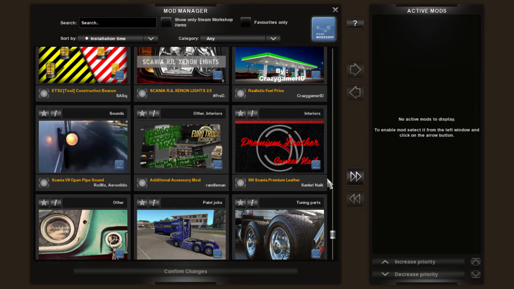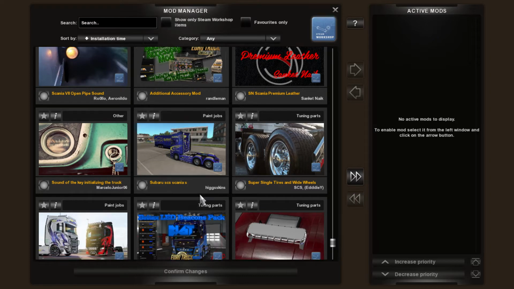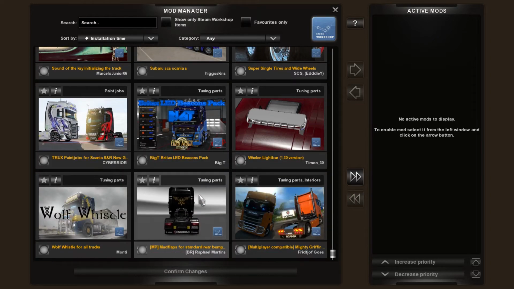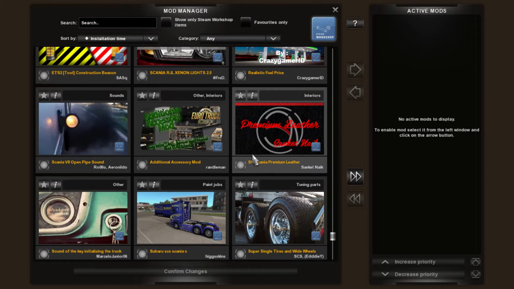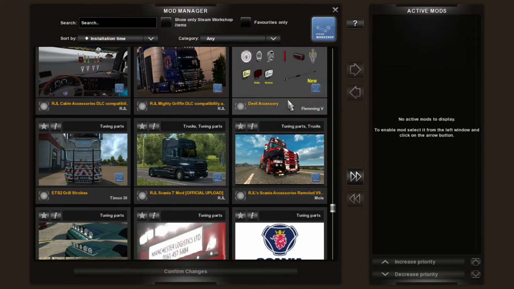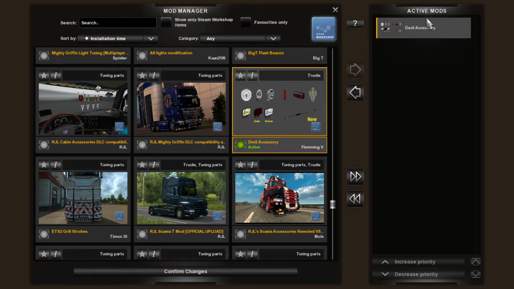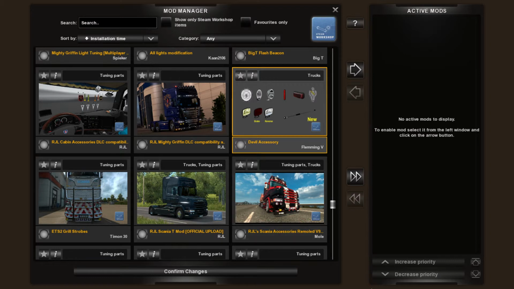Adding mods is simple. You basically have them all downloaded in a mod folder in the actual game folder on your hard drive, and then at this point, if you've added them rightly, and it should be a .scs file that you add, you'll see they appear in this side of the mod manager. You would double click on it, I'll show you, double click on it and it becomes an active mod. You go devil accessory. If you don't want it there, double click it again and it'll take it away.